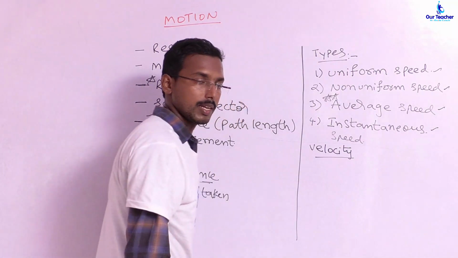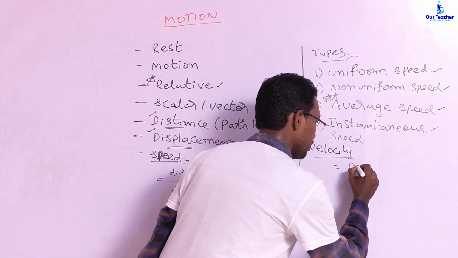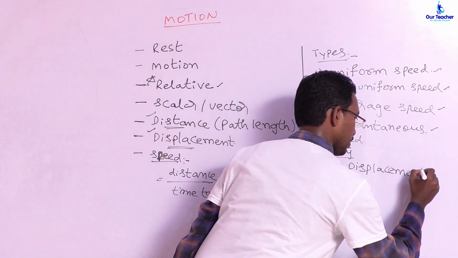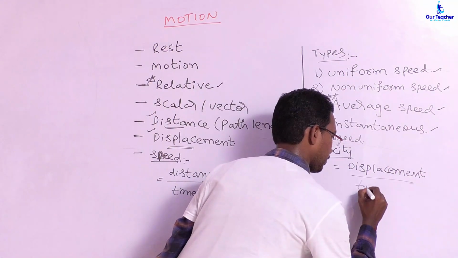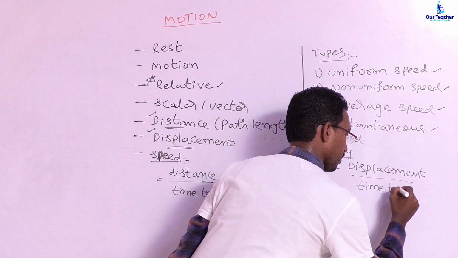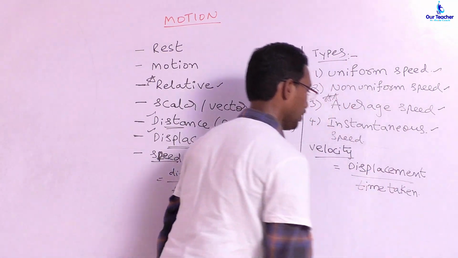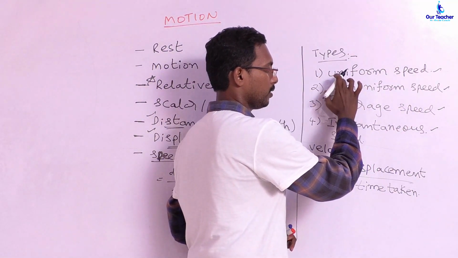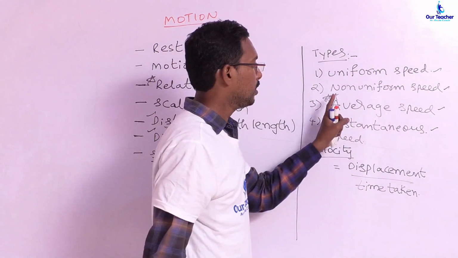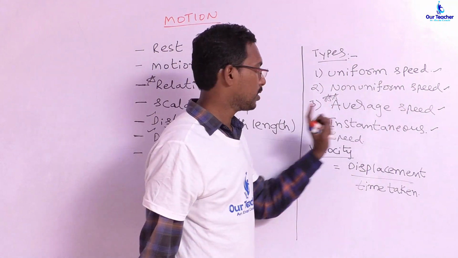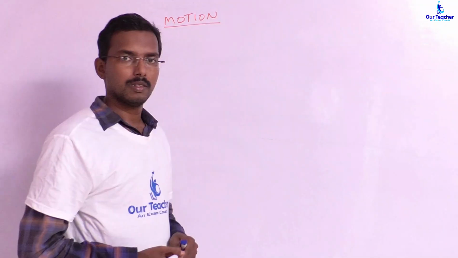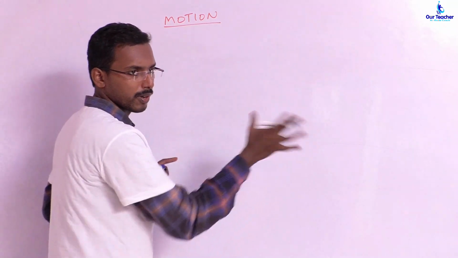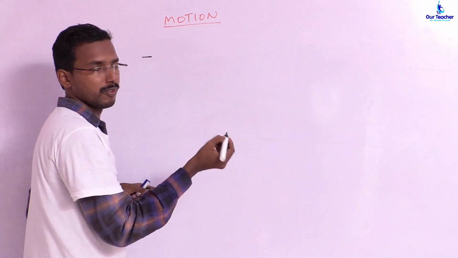In the next one we will deal with velocity. Velocity can be defined simply as the ratio of displacement by time taken. In this also, instead of speed, you will call it uniform velocity, non-uniform velocity, average velocity, and instantaneous velocity. Students, we have just completed velocities, and later we will deal with non-uniform motion.